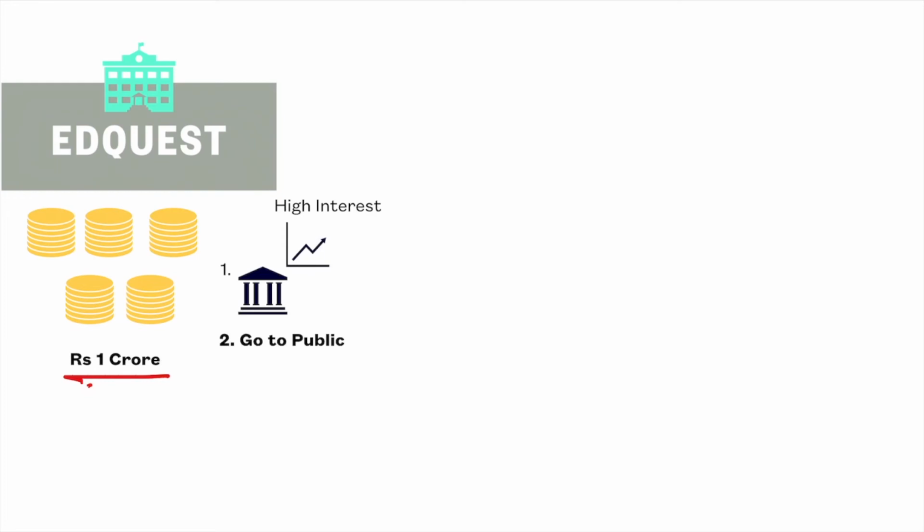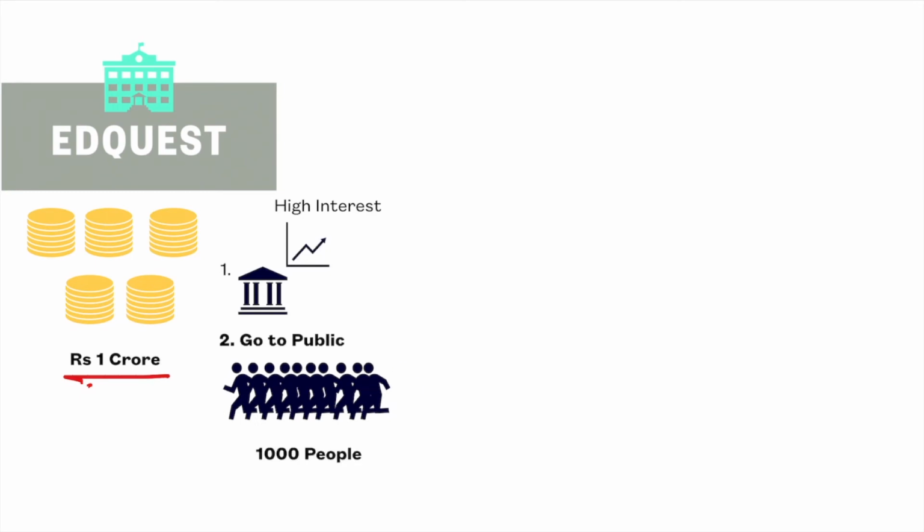Let us go to the public. Let us find, say, 1,000 people who can contribute some 10,000 or whatever money they can, and with their money we will collectively make 1 crore rupees, right? And we will give some share to them. Right now we will not be going into that calculation, or what percentage share we have to give.